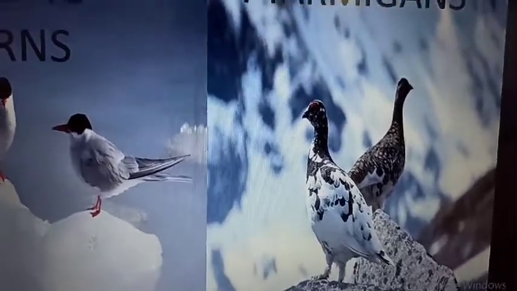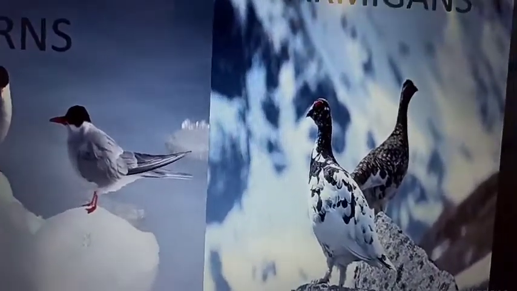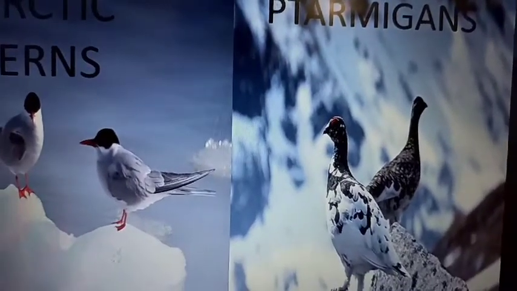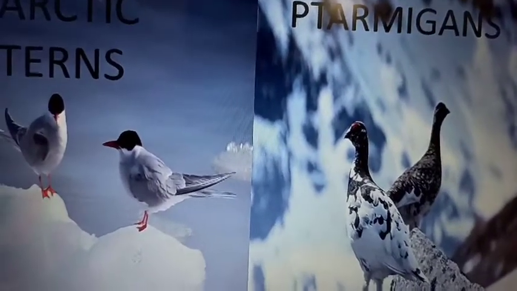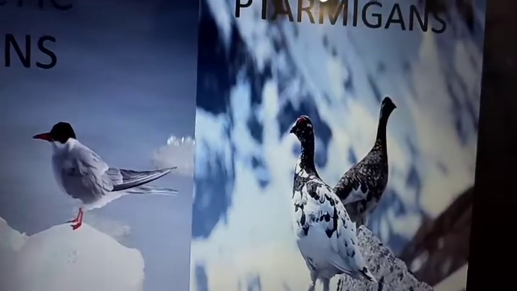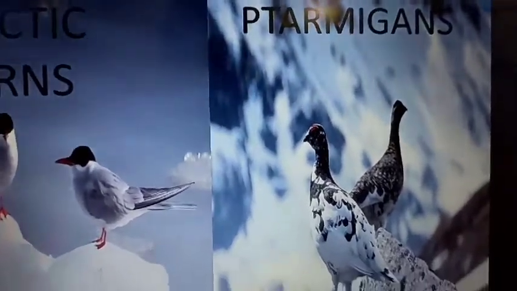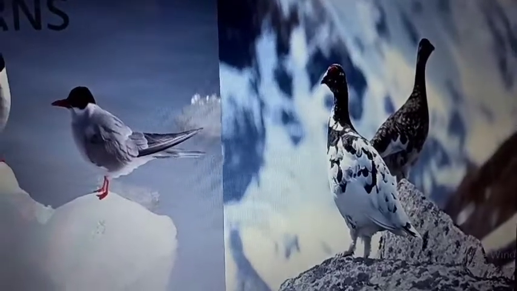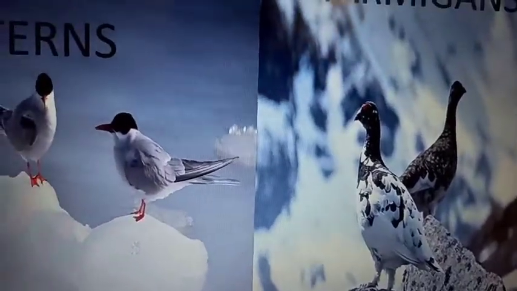Okay. And when we talk about the two main adaptations, we can see in them that they can change their color during summer and winter, and their body is covered with these feathers.